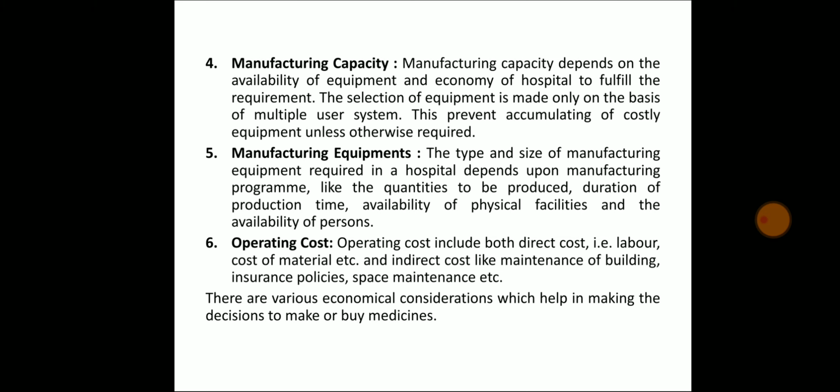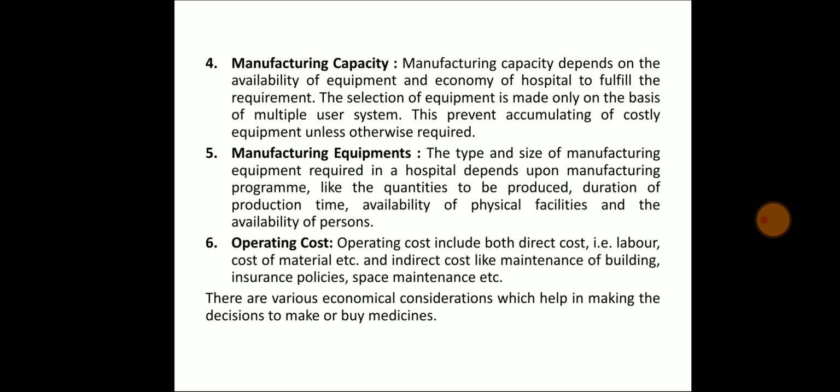Number 6, operating cost. Operating cost includes both direct cost, for example labor cost, cost of material etc., and indirect cost like maintenance of building, insurance policies, space maintenance etc.